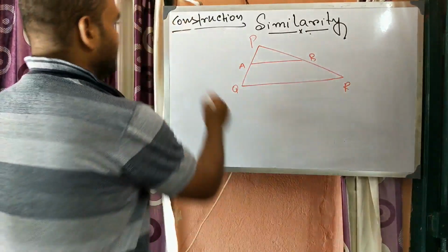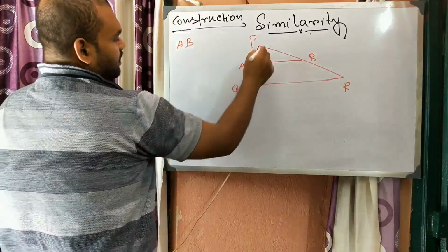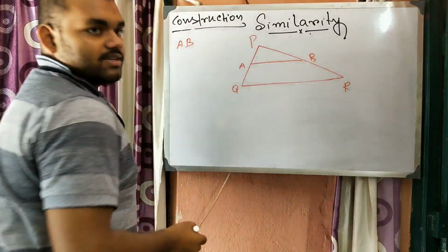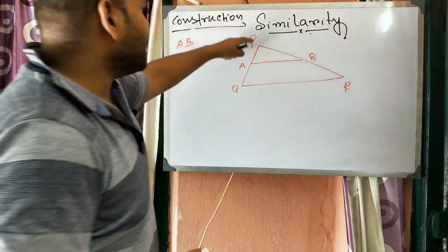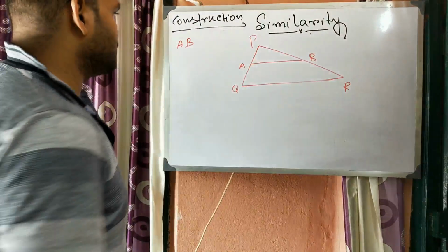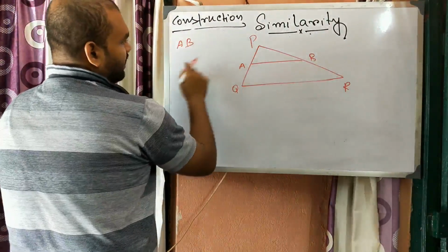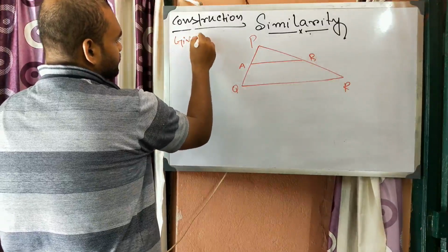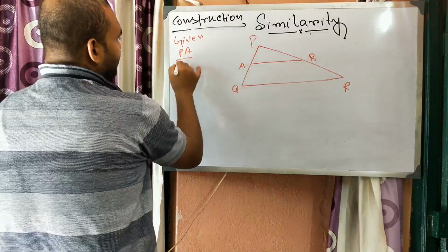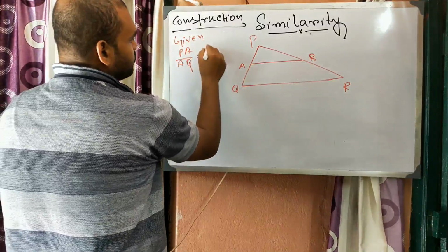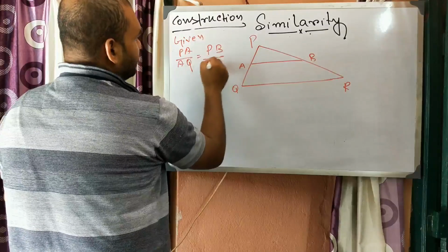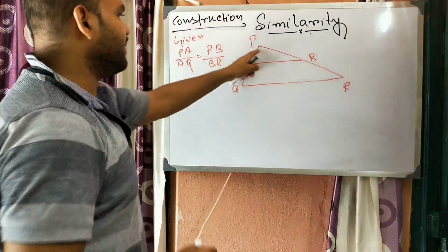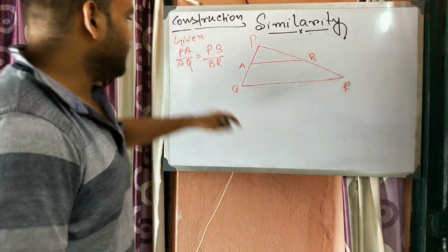What it said is that AB intersects these two sides PQ and PR in the same ratio. So what is given is PA/AQ = PB/BR. So AB divides these two sides into the same ratio.